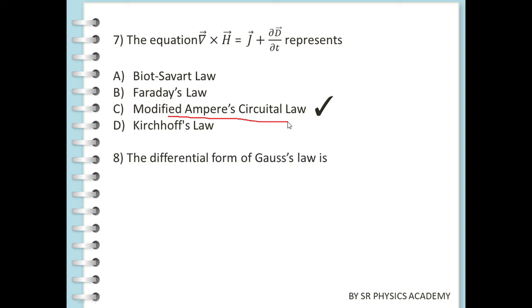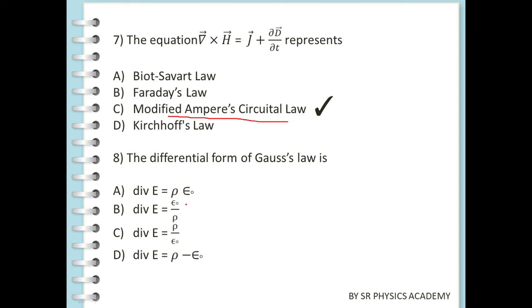Next question: the differential form of Gauss law. Here they are giving four options. We know that it is one of the Maxwell equations. The differential form of Gauss law states that the divergence of electric field E at any point is equal to 1 by epsilon times the volume charge density rho at that point.